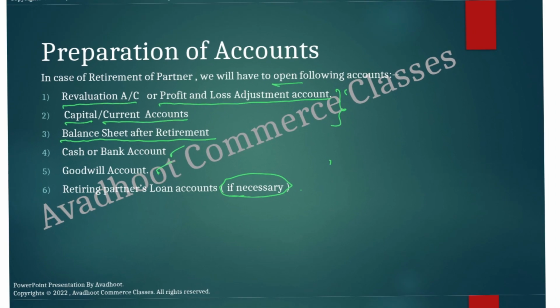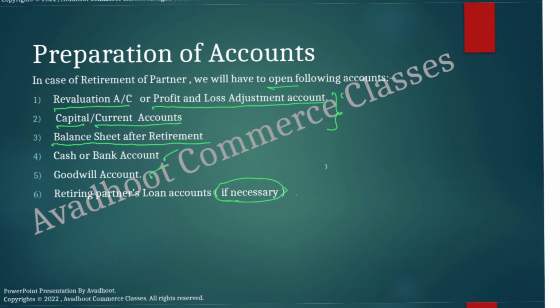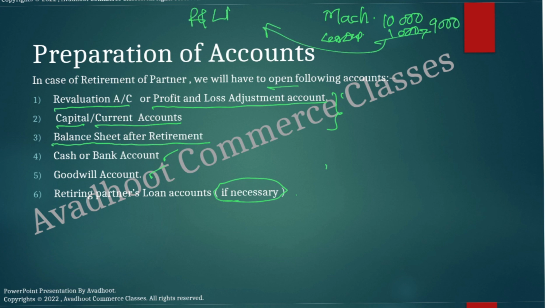Revaluation account is, for our understanding purpose, just like a profit and loss account. We'll have to debit depreciation and losses to the revaluation account. Appreciation is to be credited to the revaluation account or profit and loss adjustment account, and the balance sheet will have to show it. For example, suppose machinery is there and it is to be depreciated by 10%, it is 10,000. We write on the balance sheet asset side, less depreciation, 1,000, that is 10%. In the outer column we show 9,000, and this 1,000 goes to the profit and loss adjustment account on the debit side. That is depreciation. Then appreciation means increase, that is your profit, and that goes to the profit and loss adjustment account.